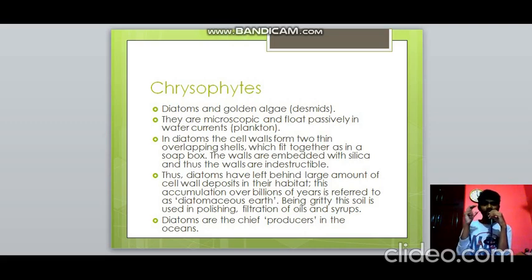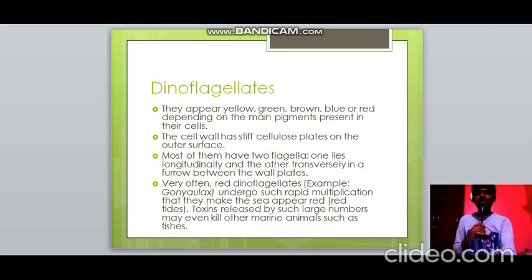So these diatoms leave behind a large amount of cell wall deposits, and they all accumulate and form what is known as diatomaceous earth, which is gritty. So this soil can be used for polishing, filtration of oils and syrups and all that. Diatoms are also chief producers in the oceans. That is, they are the chief producers in the oceans. Then talking about dinoflagellates, they are colorful protists.